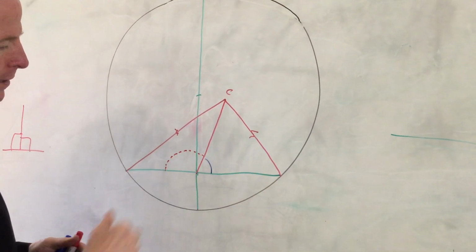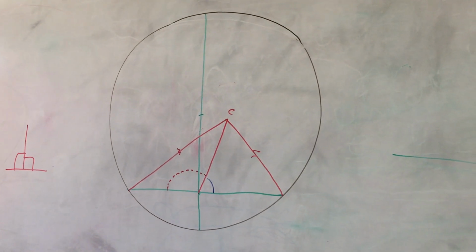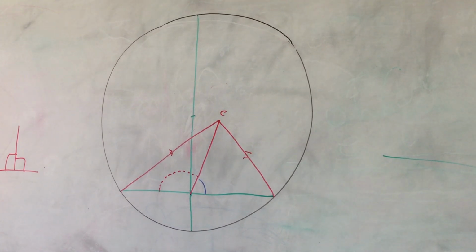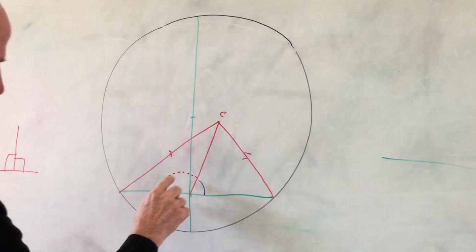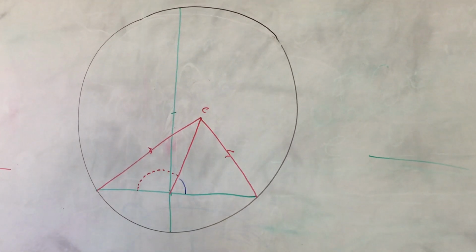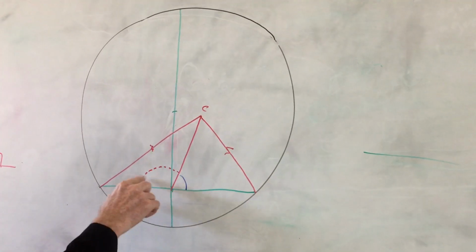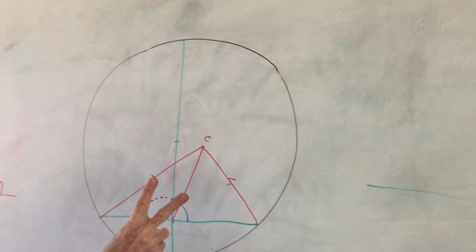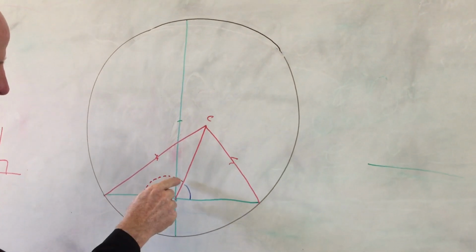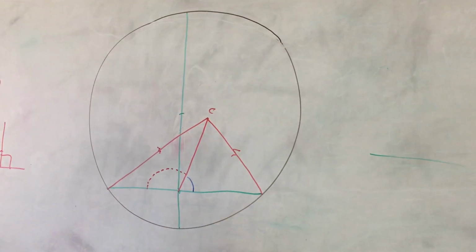So this and this, let me think here for a second. Yeah, if this equals this, and they're both equal to two right angles, this and this are each a right angle, because when a straight line falls upon a straight line, it creates the adjacent angles equal to two right angles. And we know then that this and this are equal to two right angles, but they're also equal to each other. So they both must equal one right angle.